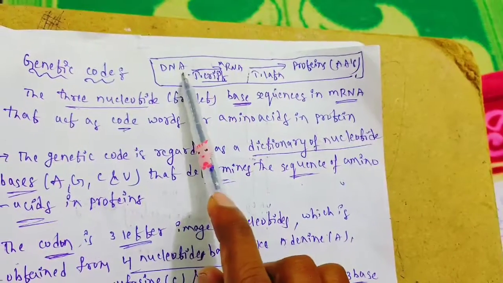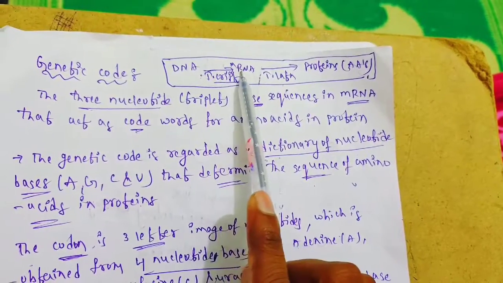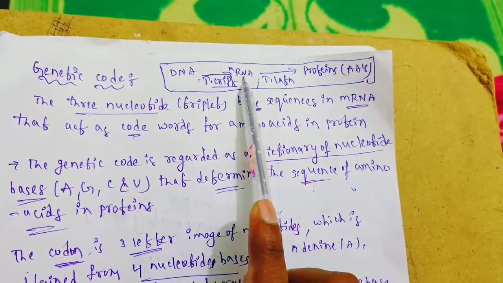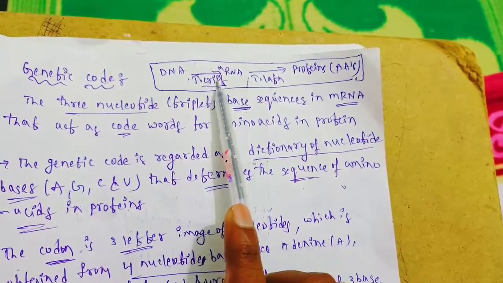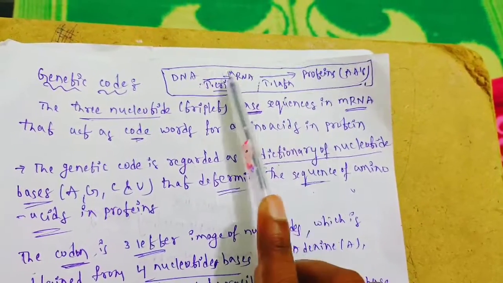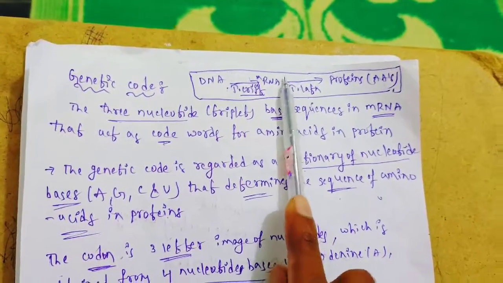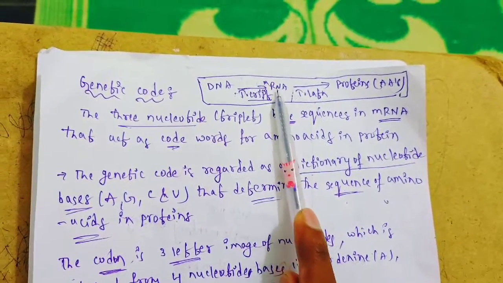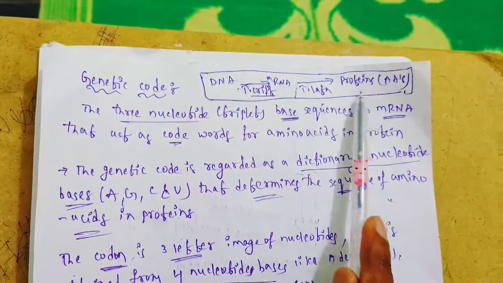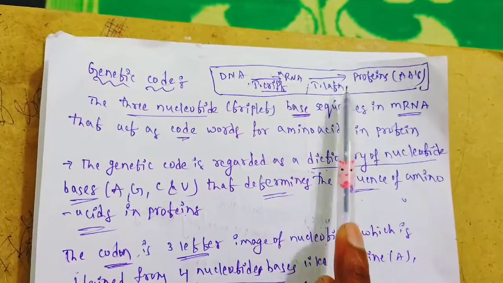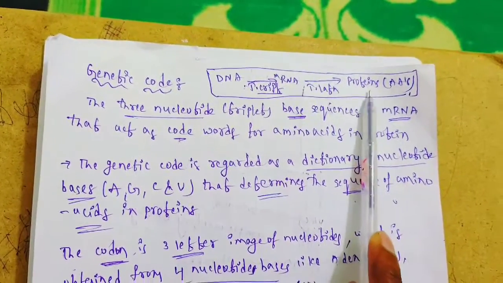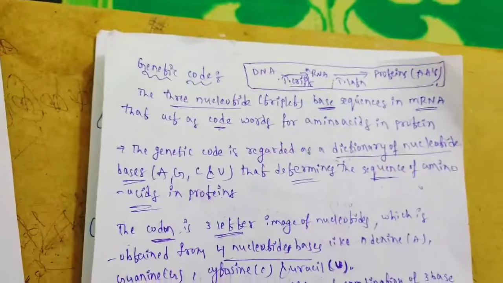Nothing but the genetic information present on DNA is stored in the form of RNA, or expressed in the form of RNA. That is known as transcription. The synthesis of proteins from RNA is known as translation. Here, using the genetic information present on RNA, proteins are synthesized. This process is known as translation. Proteins are synthesized from amino acids.